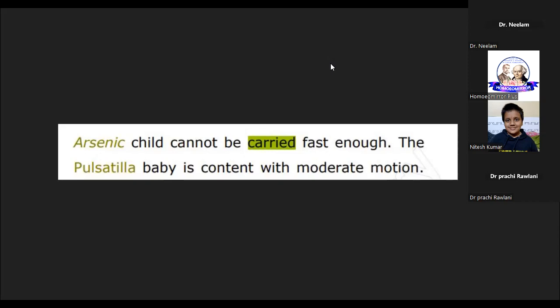So what I'm saying, friends, is that it is first of all very important for us to learn the repertories in a proper way. And as far as the Homeomirror platform is concerned, to start with at a base level, we will try to master Kent's repertory, and all those cases that we will be working out, we will be using Kent's repertory. But once we have mastered Kent's repertory, then we will go to the other repertories as well.